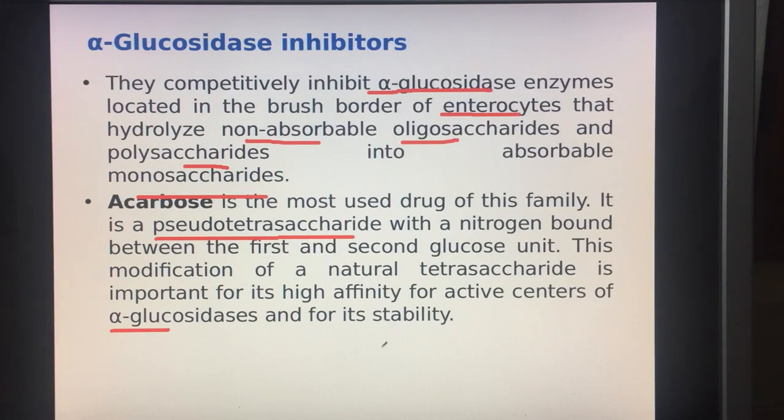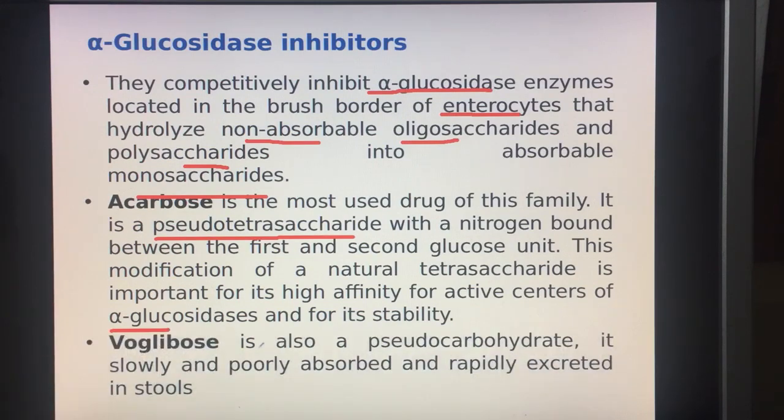Now another drug in the syllabus is voglibose. This again is a pseudo carbohydrate and it is slowly and poorly absorbed and rapidly excreted in stools. Okay, so this was all about the drugs in the syllabus.